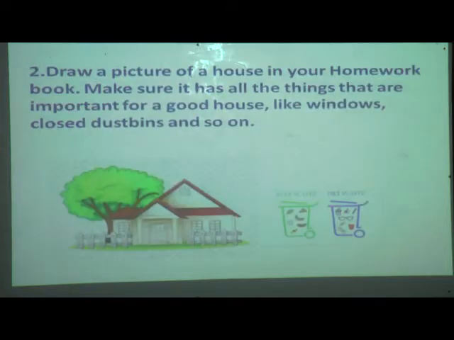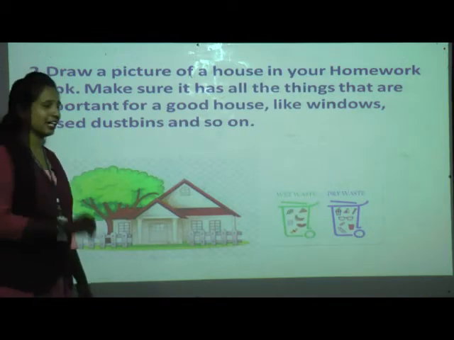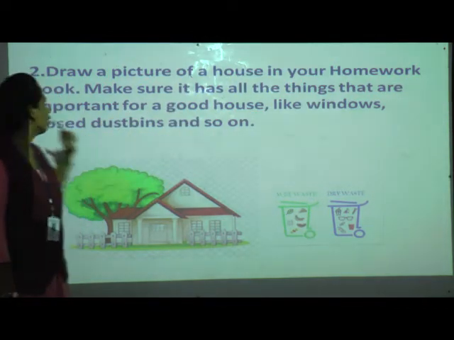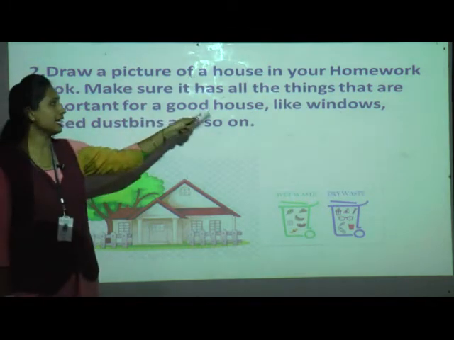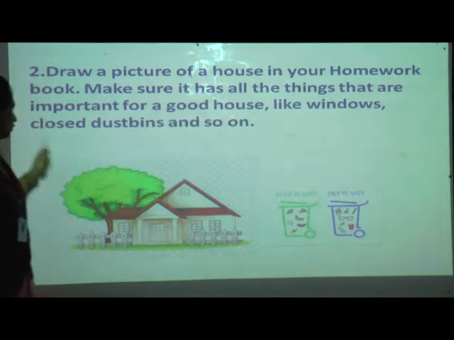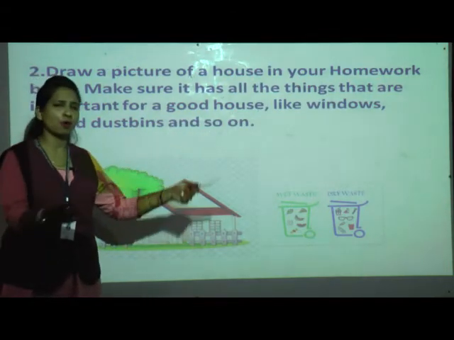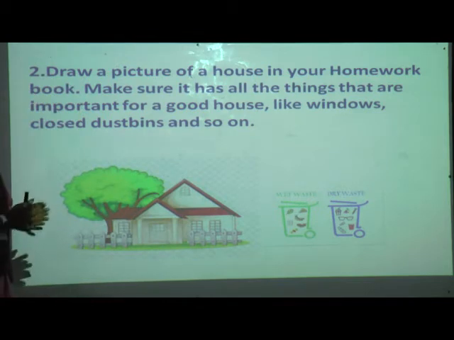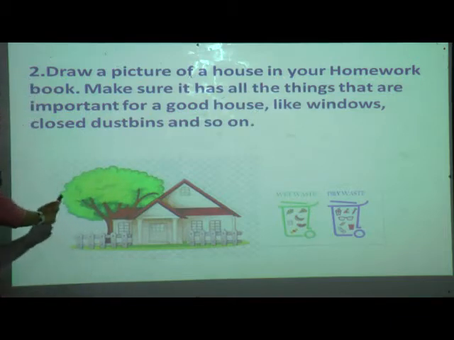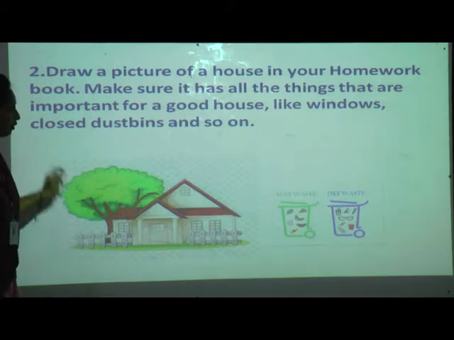Okay? Now the next one, which is very interesting. You like it. Okay? Let us see. Draw a picture of a house in your homework book. Make sure it has all things that are important for a good house, like windows, closed dustbins, and so on. See, you like drawing. I know it. So that's why I had given one activity as drawing. So you are going to draw your own house.